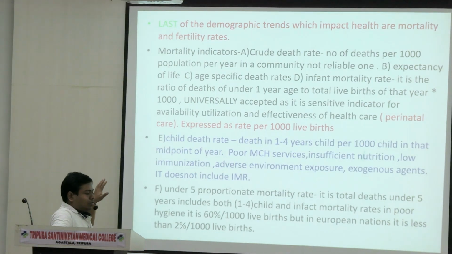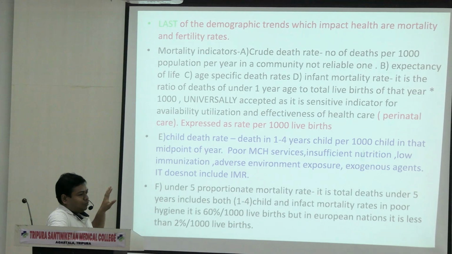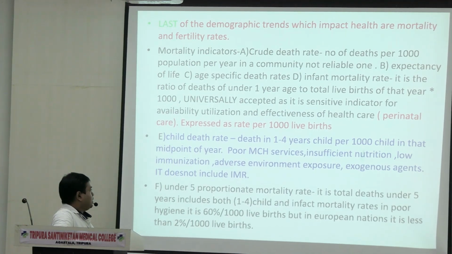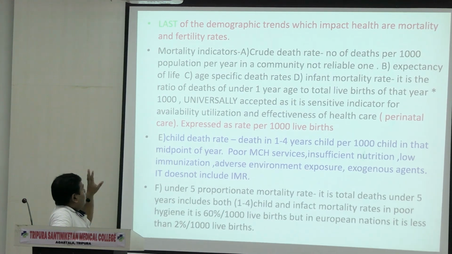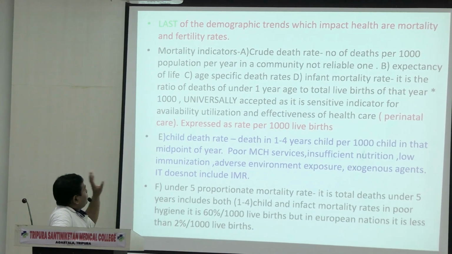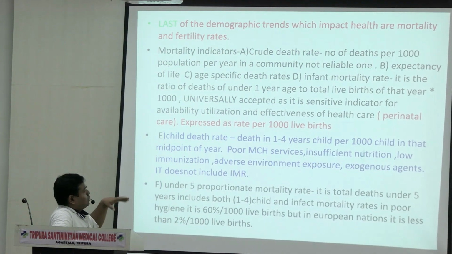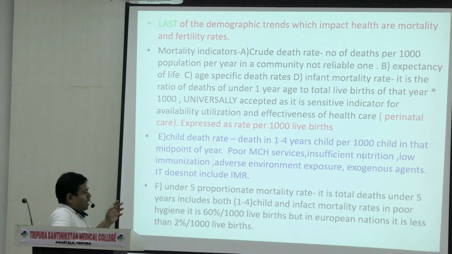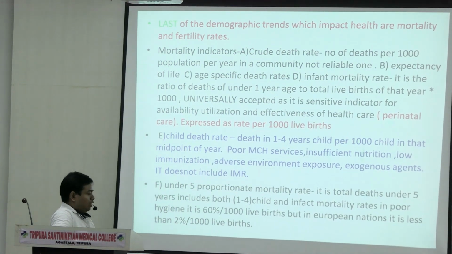I think in health indicators you have been taught these things previously. I have explained everything. Again, mortality indicators depend on crude death rate, age specific death rate, expectancy of life. I have shown before. Age specific means younger age group and old age group.